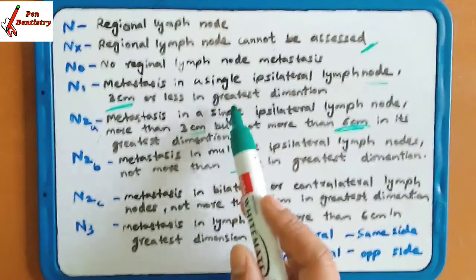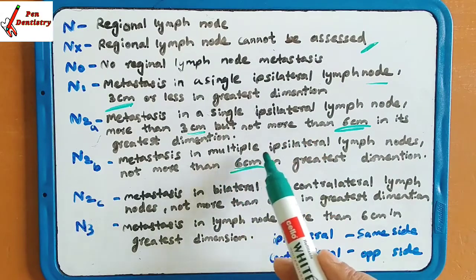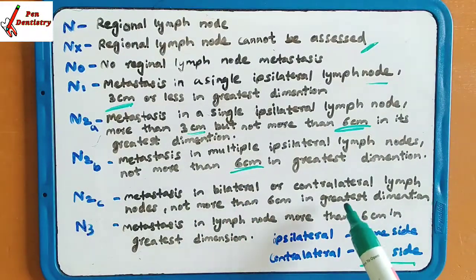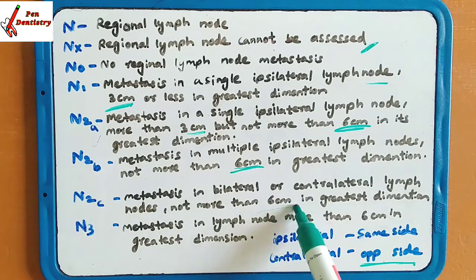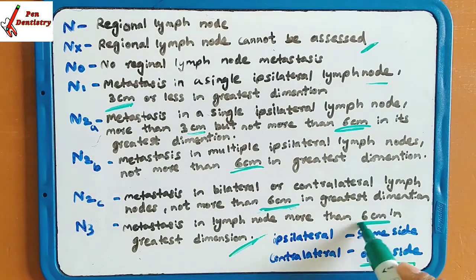First it was single ipsilateral, then again single ipsilateral, then multiple ipsilateral. Now it is bilateral or contralateral, that is both sides, or contralateral lymph nodes not more than 6 centimeter in diameter. Then N3: metastasis in a lymph node more than 6 centimeter in greatest dimension.